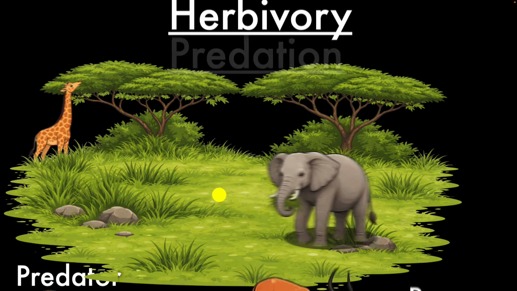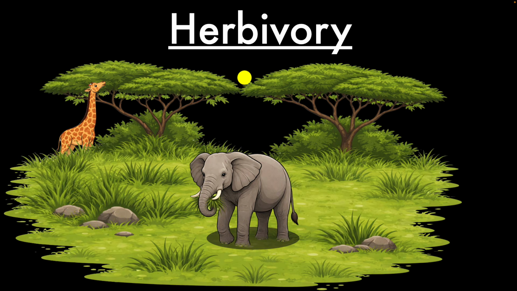What about animals eating plants? That's called herbivory. For example, giraffes eat acacia trees. Elephants eat grass. These animals are herbivores. In this particular interaction, again, the animal gains energy and nutrients, and the plant is damaged.